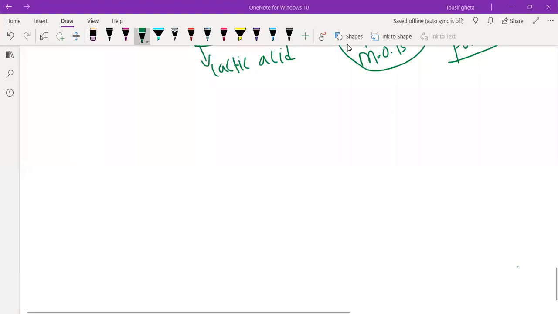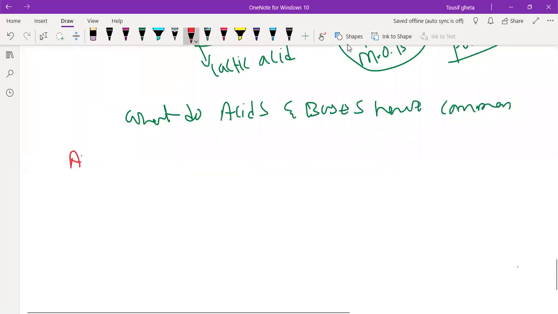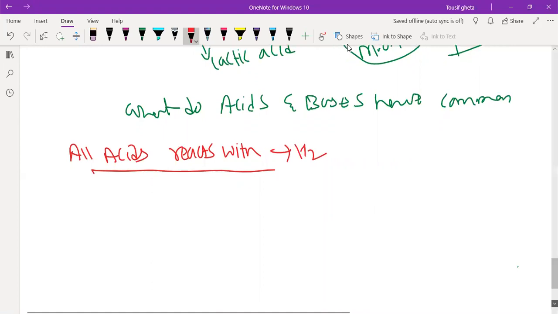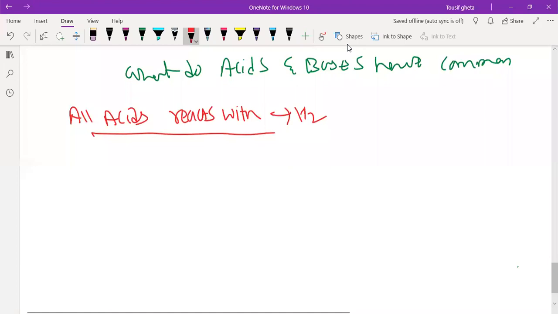So what do acids and bases have in common? You know that all acids react with metal and liberate hydrogen gas. This is common in all the acids. When the metal reacts with an acid, it will liberate hydrogen gas.